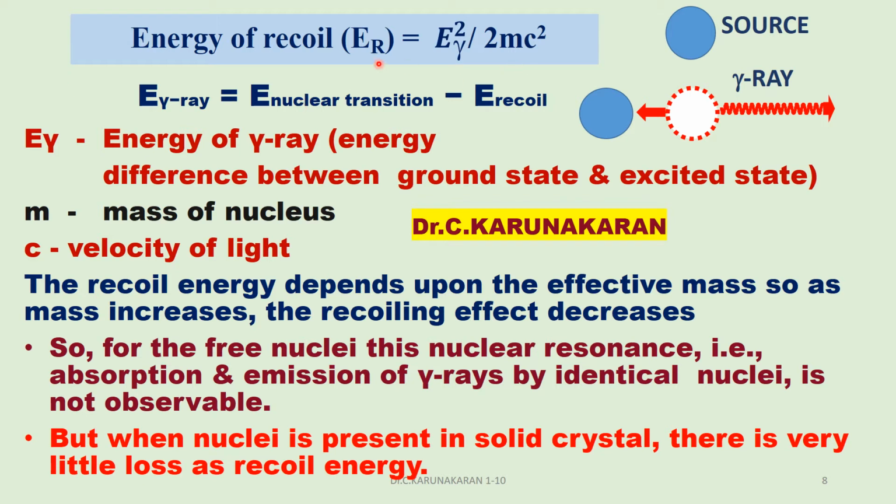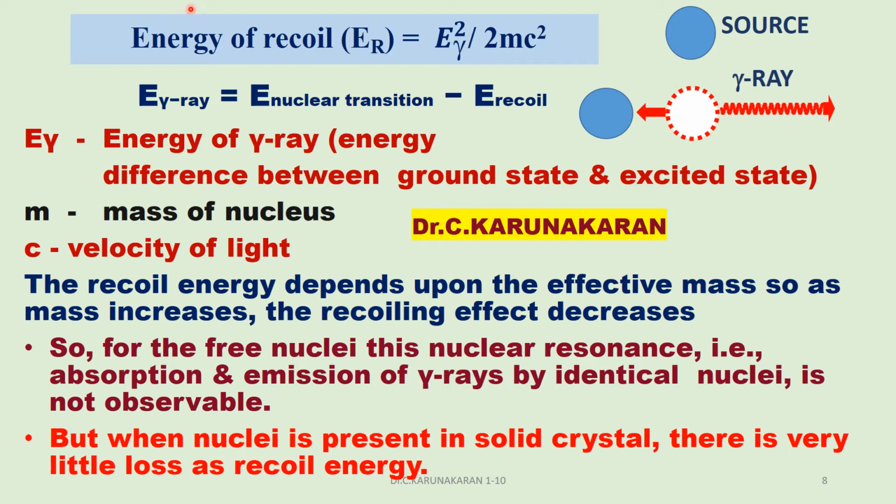Now, the energy of the gamma ray emitted is less because of the recoil effect. Therefore, the energy of the gamma ray emitted is equal to the nuclear transition energy minus the recoil energy. M is the mass of the source nuclei and c is the velocity of light.